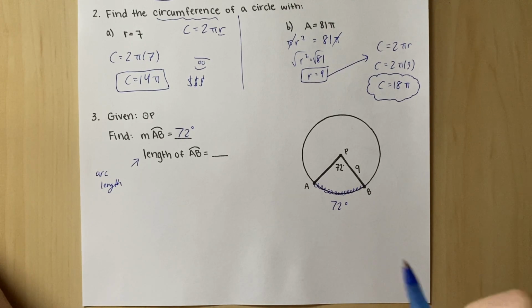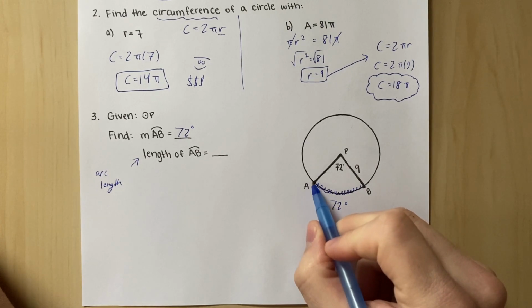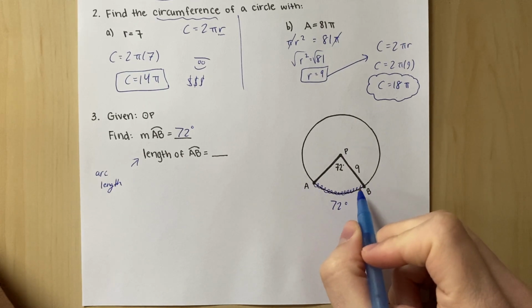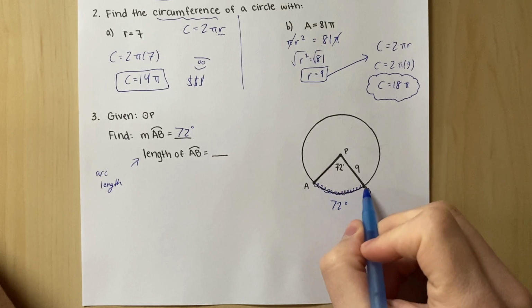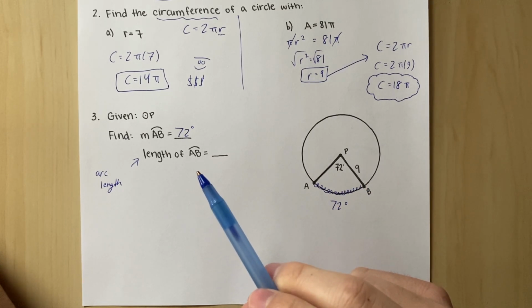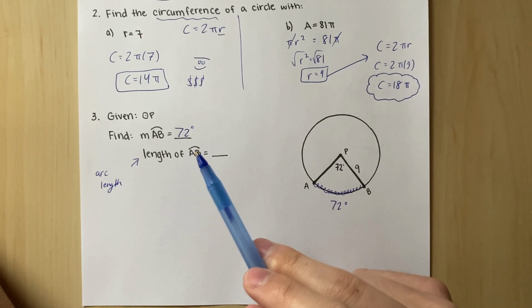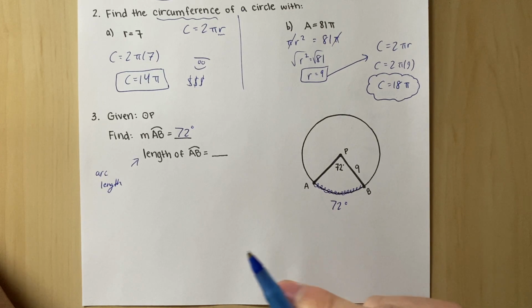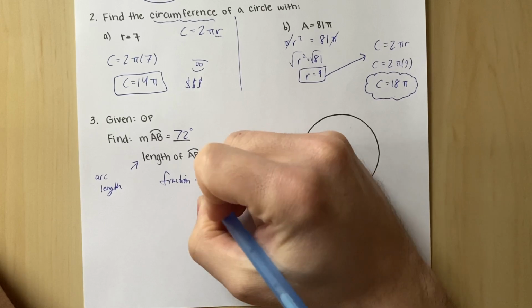That's literally if you took a measuring stick and tried to see how long this is, like in how many feet, inches, units. So it's just measuring the crust around a pizza. To find the length of AB, the arc, we're trying to find a fraction of the circumference.